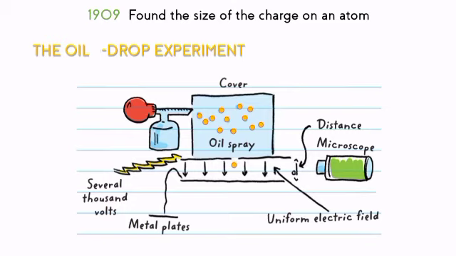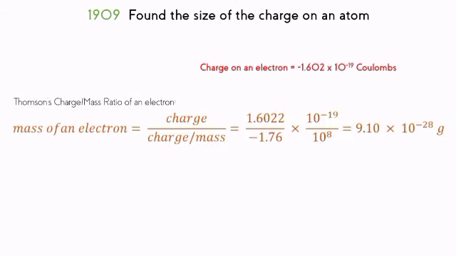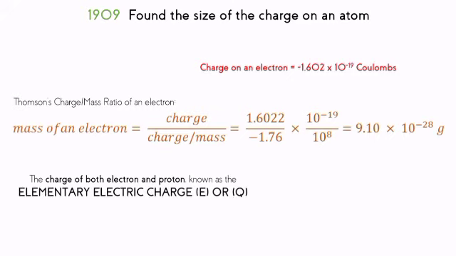After multiple experiments, he found the charge on an electron. Using Thomson's charge to mass ratio of the electron, Millikan determined the mass of an electron. The charge of both the electron and proton, known as the elementary electric charge, e or Q, is the same. Because Rutherford knew the charge of the proton, he could plug it into the equation and calculate in reverse to determine the mass of the proton.